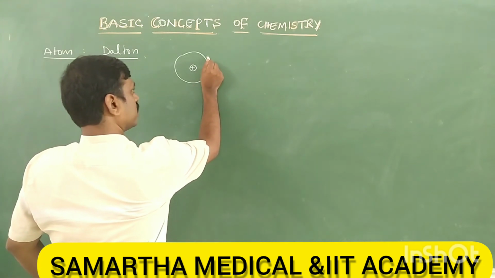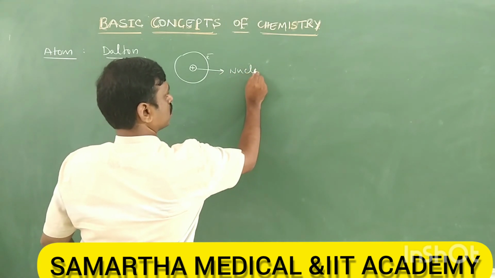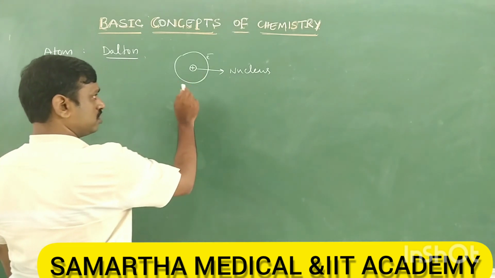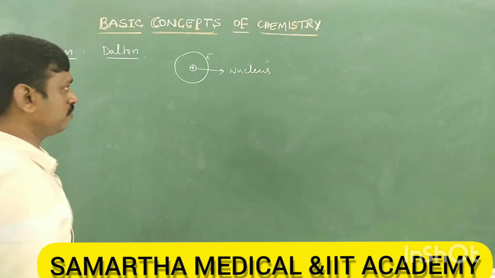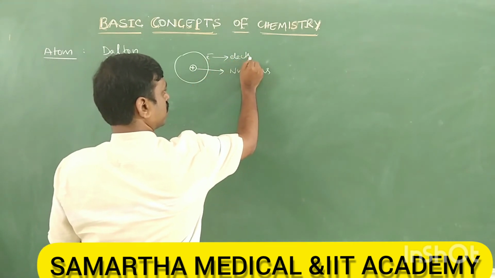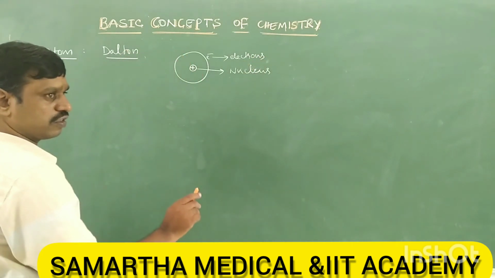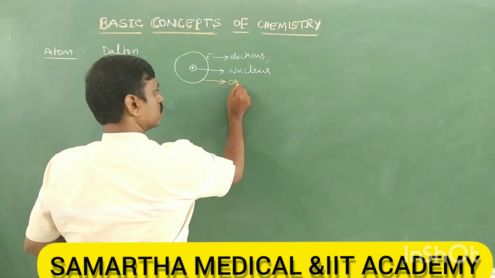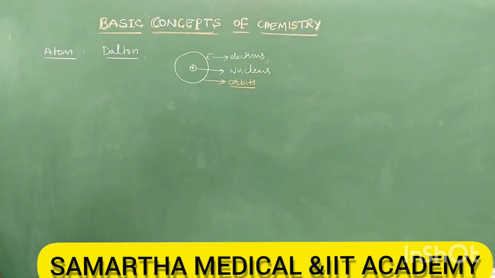The nucleus has positive charge and is situated at the center of the atom, and there are electrons. Electrons revolve around the nucleus in circular paths, and these circular paths are called orbits. This is also what we have studied in 11th standard, right?